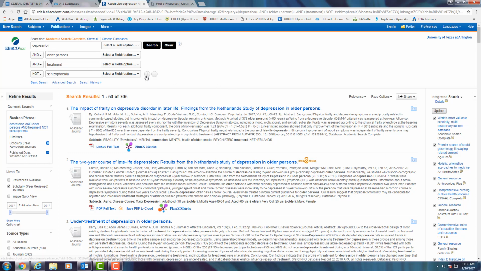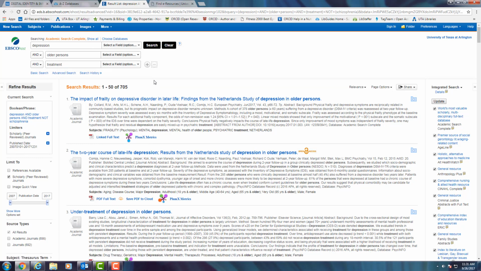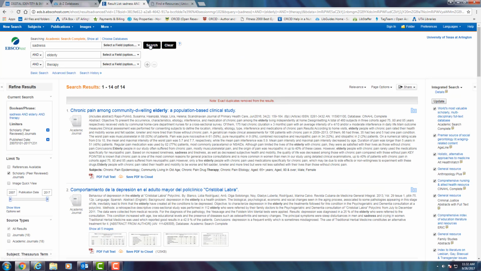So we're going to go back up and we are going to take this away, and we are going to put in a synonym of depression. So we are going to do sadness, and elderly, and therapy. And we're just going to see what we get. We only get 14 results. So that's kind of good because that's a very manageable search result.